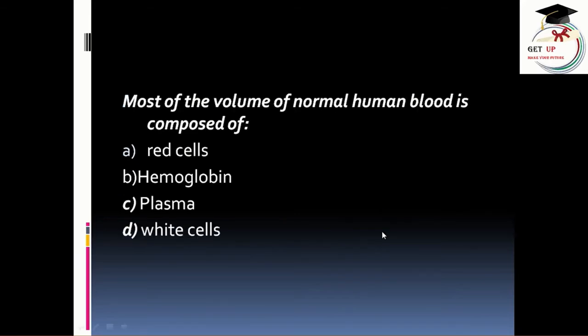Next question, the most of the volume of normal human blood is composed of red cells, hemoglobin, plasma, or white cells. Guess the correct answer. The correct answer is plasma, because in the question it is asked what is the volume. The red cell is a solid mass, hemoglobin is a protein present on the red cell surface, and white cells are also solids. The plasma is a liquid, so we can find the volume of the liquid only. For that reason the plasma is the correct answer.